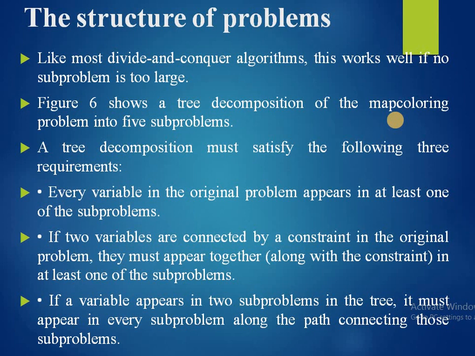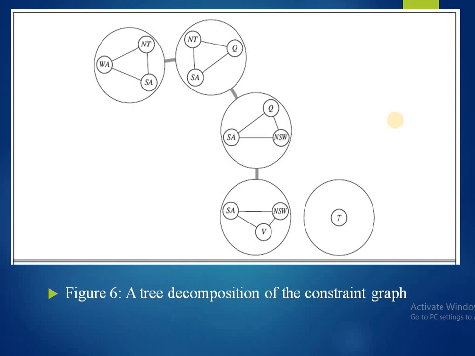If a variable appears in 2 subproblems in the tree, it must appear in every subproblem along the path connecting those subproblems. The figure here shows a tree decomposition of the constraint graph.